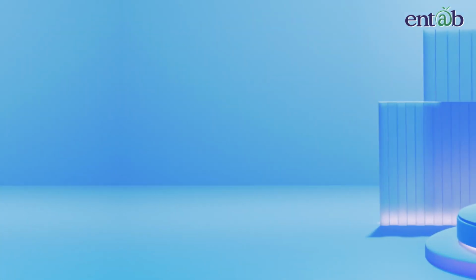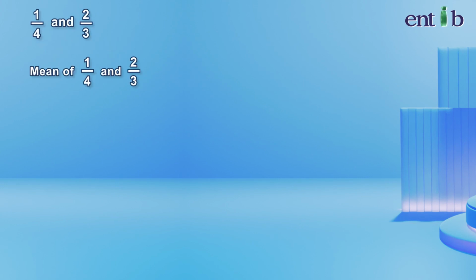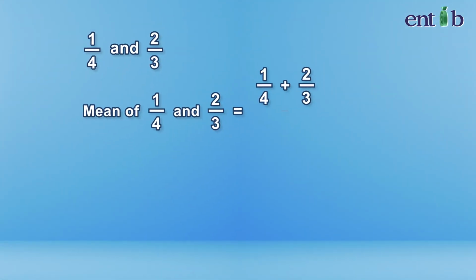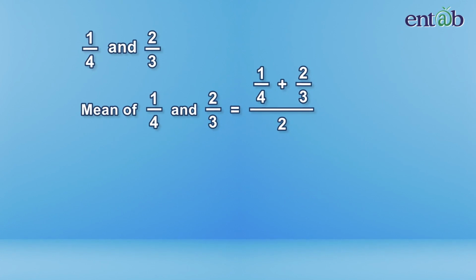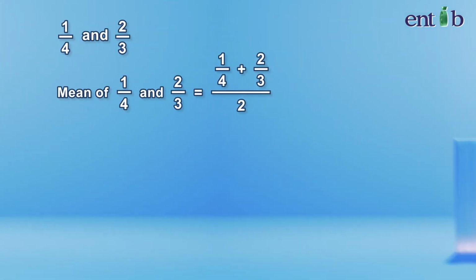Can we also find the mean of fractional numbers? Yes, we can. Let's take 2 fractional numbers, 1 upon 4 and 2 upon 3. So, to get the mean of these fractions, we will follow the same method, that is adding the observations and dividing by total number of observations.